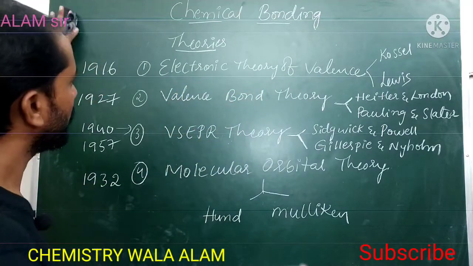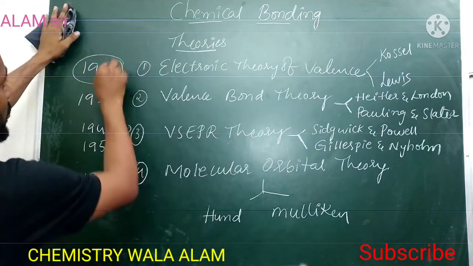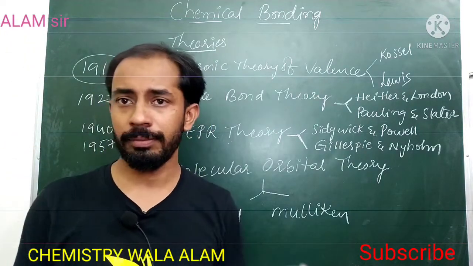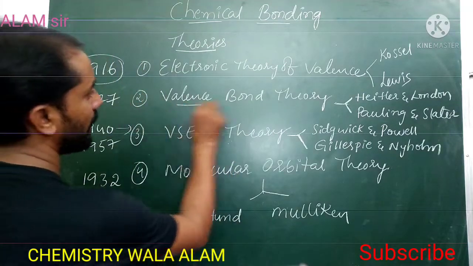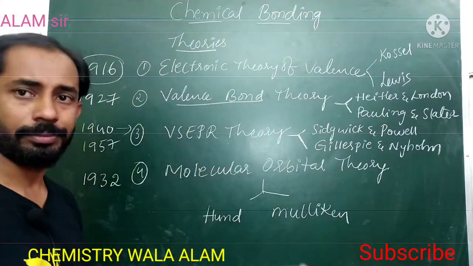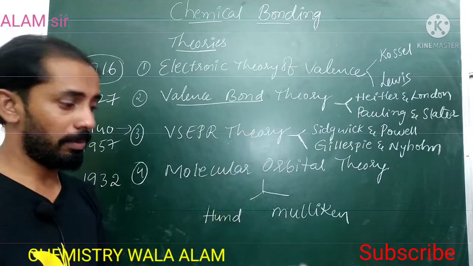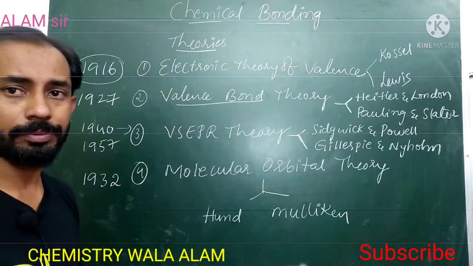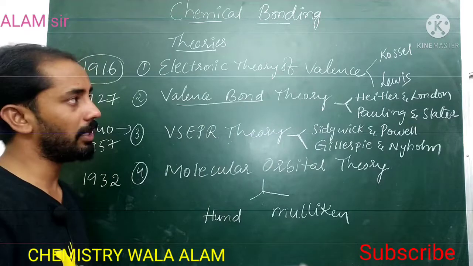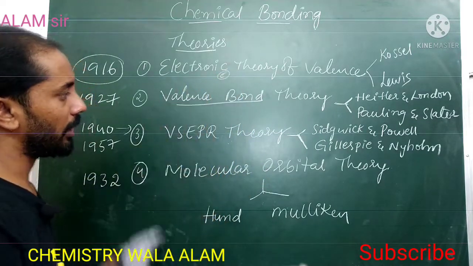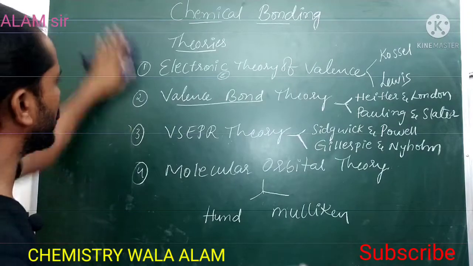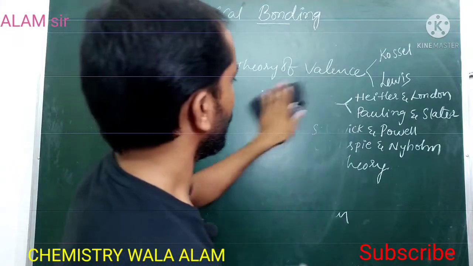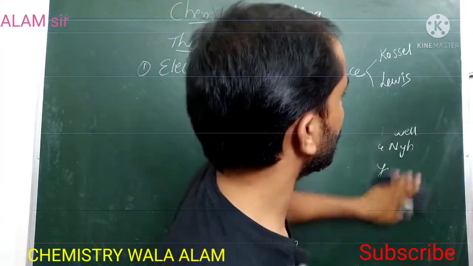Electronic theory of valence. It is from the time of Niels Bohr, who gave Bohr's theory in the year of 1913. Next, valence bond theory depends on the quantum mechanical model of the structure of the atom. So here the orbital concept will be used, and overlapping of atomic orbitals will be discussed, not only electrons. Each theory gives some valuable data and also has some drawbacks, so we have to study all the theories.